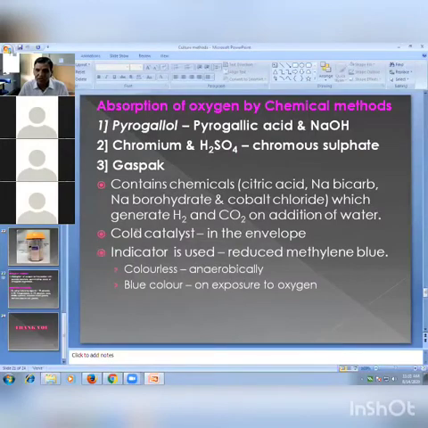The indicator you are using here is the same one already discussed for the McIntosh jar, that is the reduced methylene blue tube, colorless anaerobically and blue on exposure to oxygen. Or we use the biological control, the same, a known aerobic organism such as Pseudomonas aeruginosa.